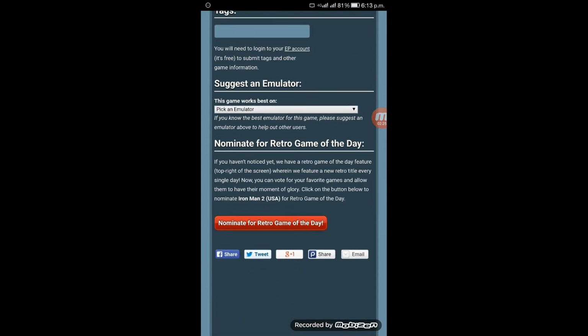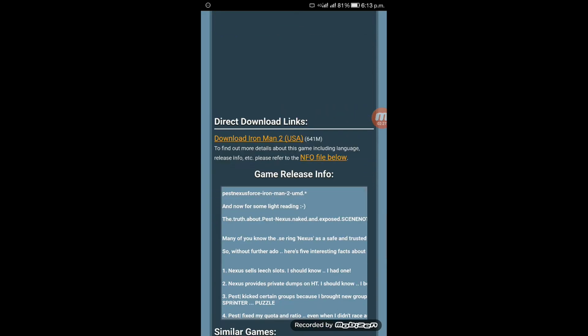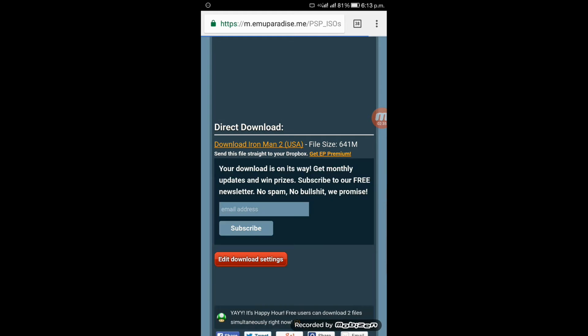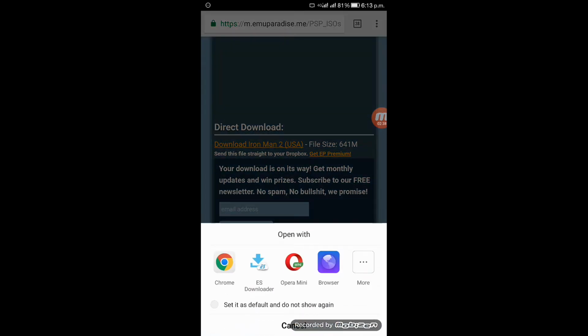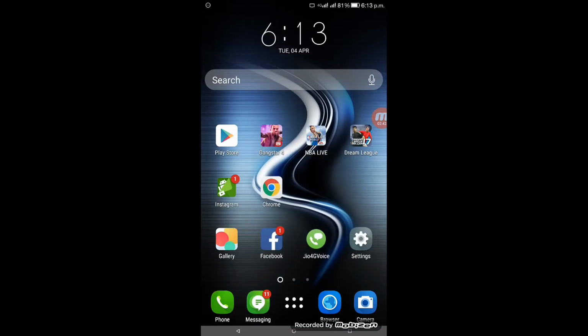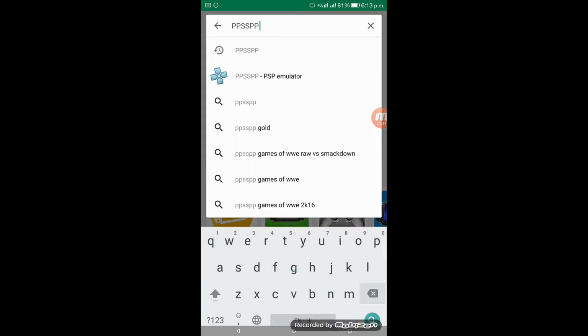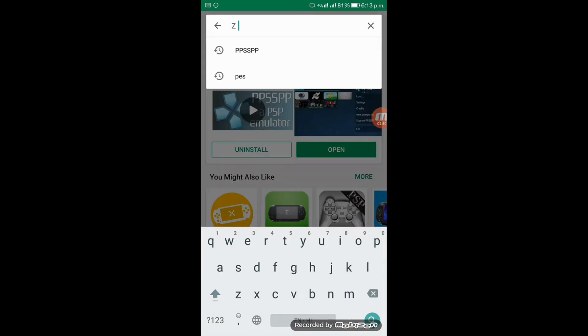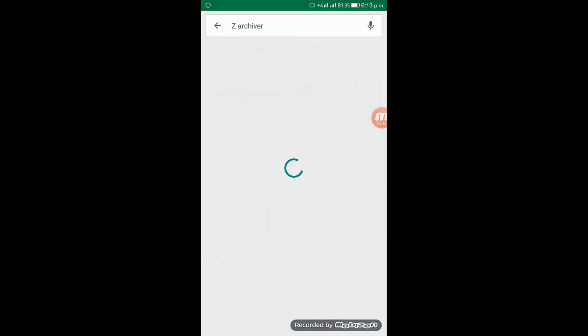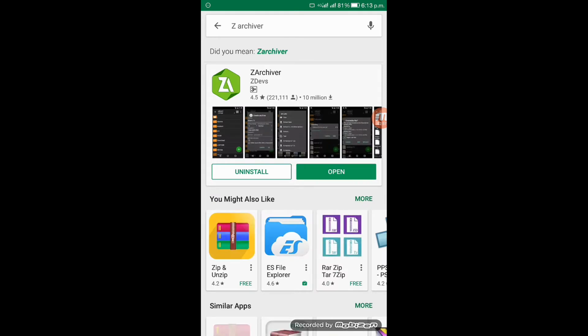Here's the game. You're going to click on download Iron Man 2. Now it will ask you again for confirmation. Click it again. I'll not install it, but you have to install it. I've installed it earlier. Now you also have to download one app which is known as ZArchiver, or Archiver. You can call it anything you want. ZArchiver. Now open it up.